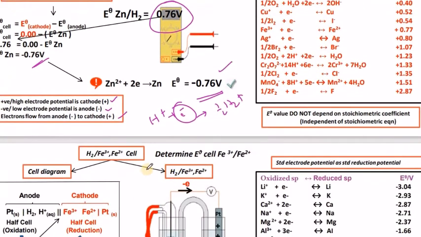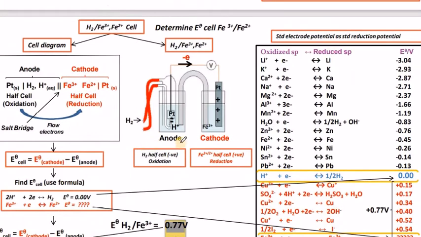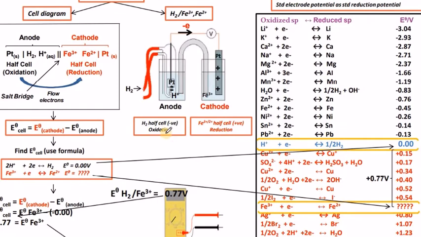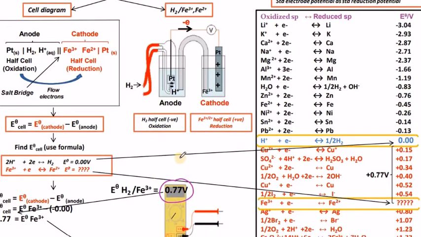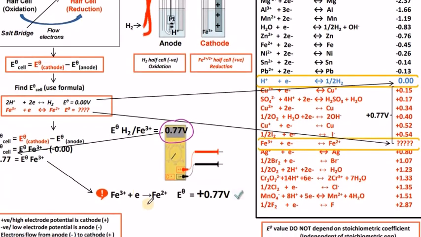Let us move on to another kind, the ion type of half cell, and how it is connected to the hydrogen electrode. The hydrogen electrode is taken as the anode in this one, and this ion electrode, ferric and ferrous, is taken as the cathode. Once the EMF is calculated from the voltmeter, we get 0.77 volts, while the electrons required for the reduction of ferric to ferrous are said to be coming from the anodic reaction.